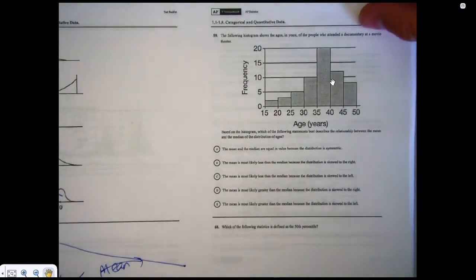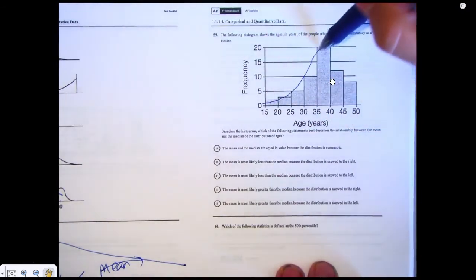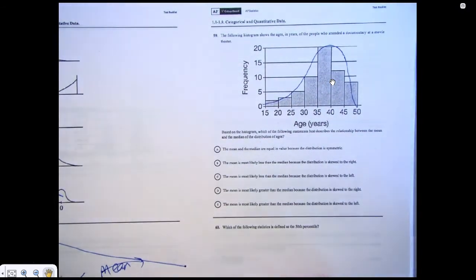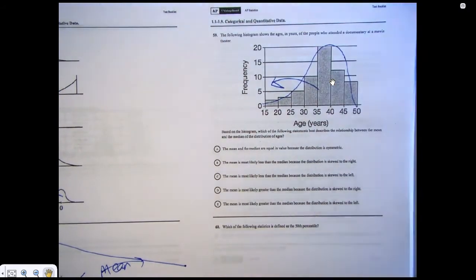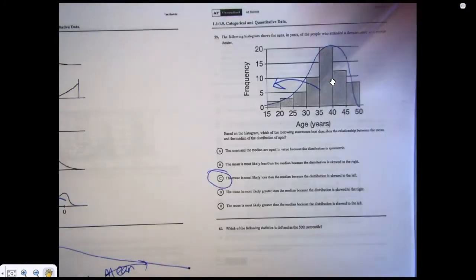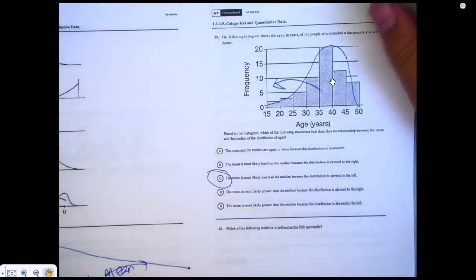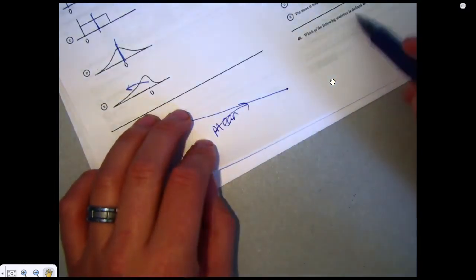59 is C. So I've got this kind of skewed left deal going on. And what that means is the mean gets pulled this way, and it's going to be lower than the median. Because it's skewed left, so that's C. It's a straightforward definition of do you know what skewed left means?